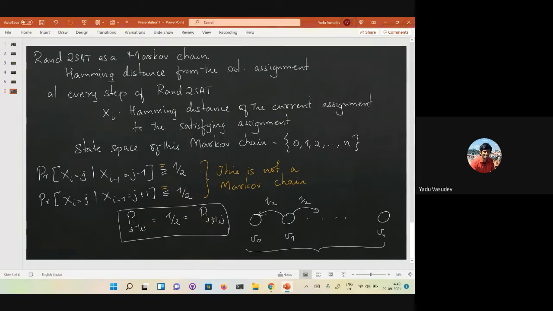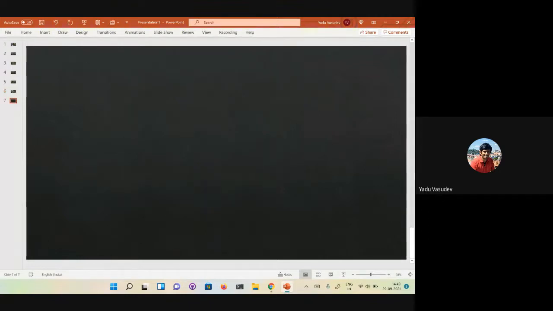Okay. So this is one way to think of this algorithm as a Markov chain. Let's explore this a little bit further. Let's look at 3SAT, and see what happens when we study a randomized 3SAT algorithm.